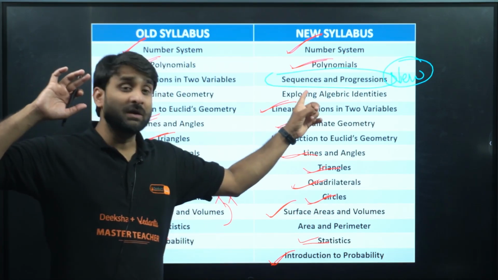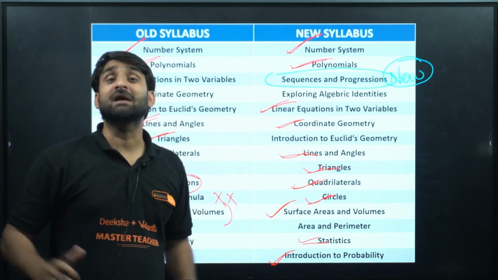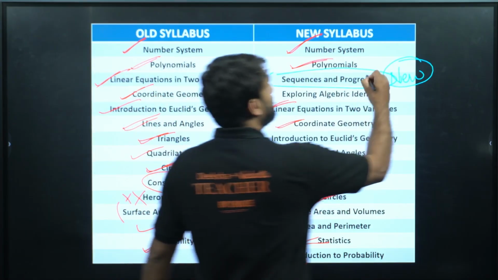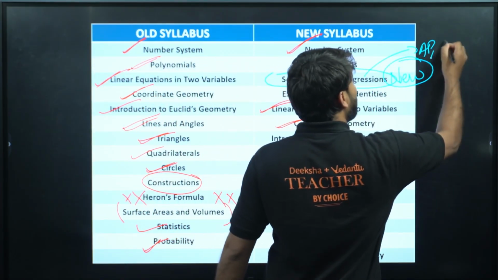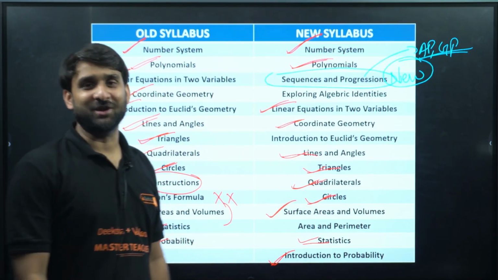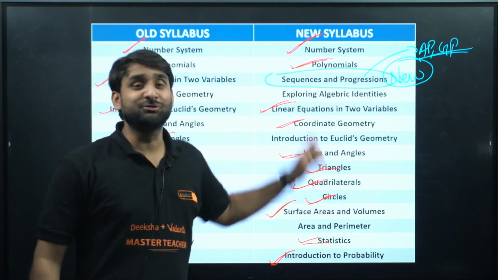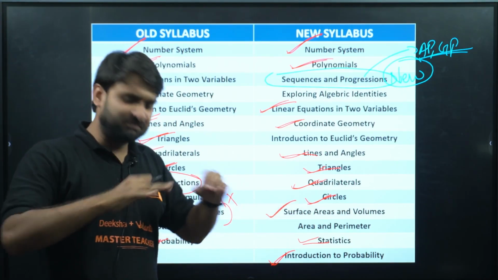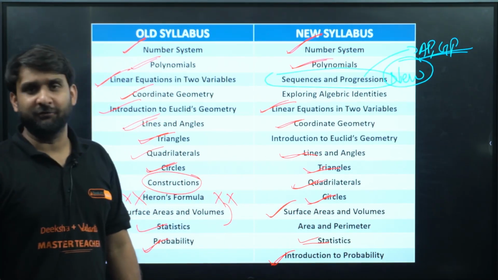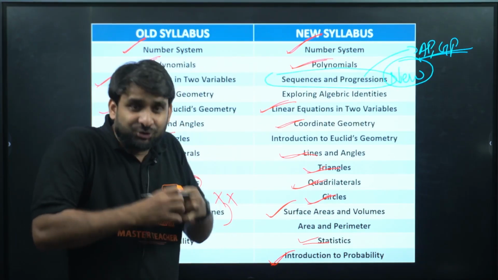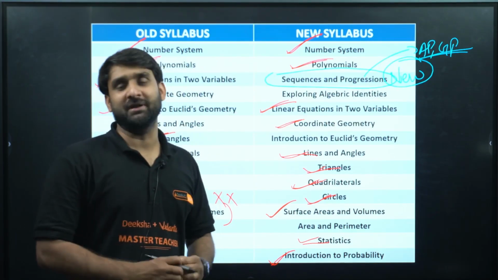But now sequence and series, the student of class 9th will also study this. In sequence and series, you will be studying about AP and GP also, geometric progression, champion. Yes, my dear champion. And if you study these two topics well in class 11th, in PUC first year, everything will be easy and comfortable for you, because this chapter will lead you to create a strong foundation in mathematics, champions.